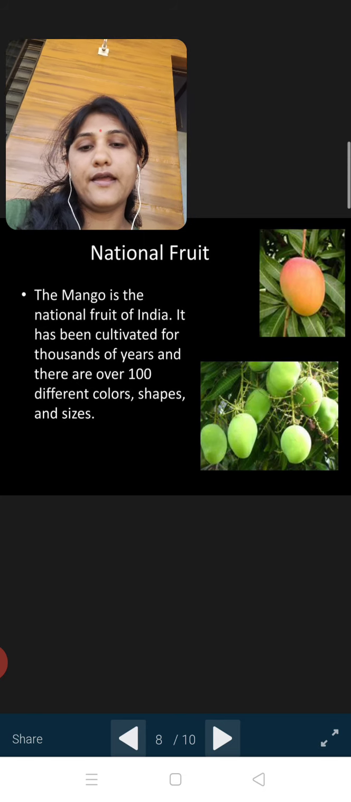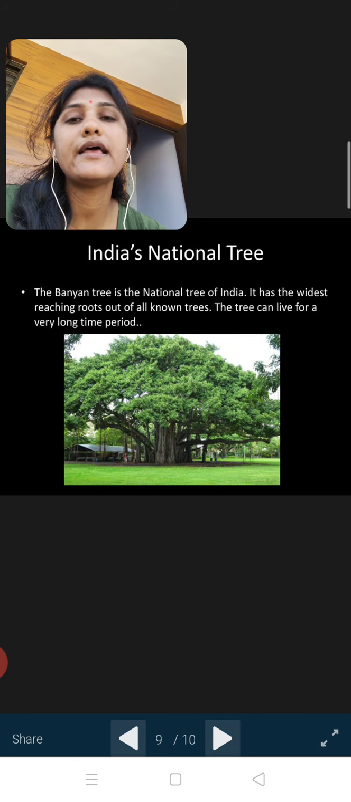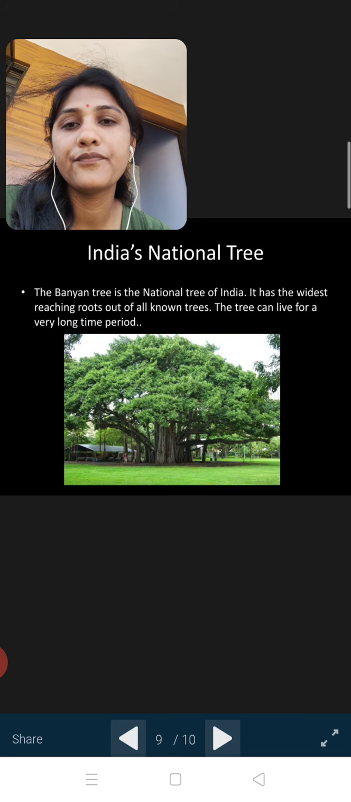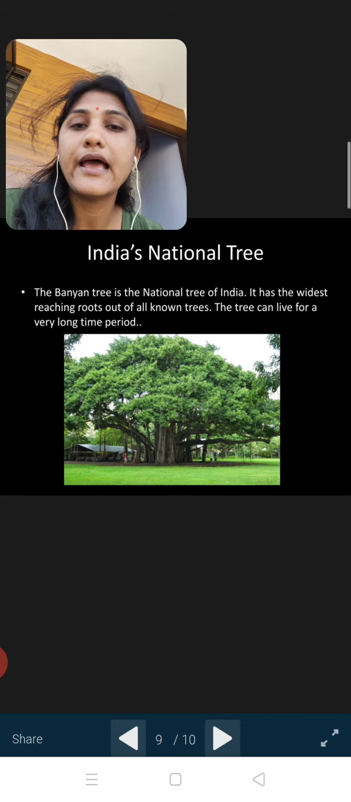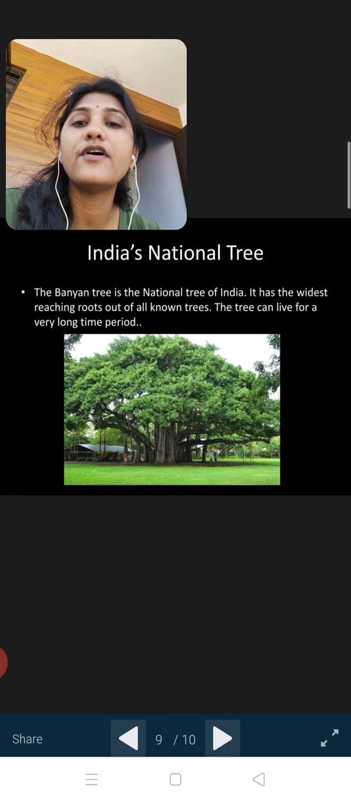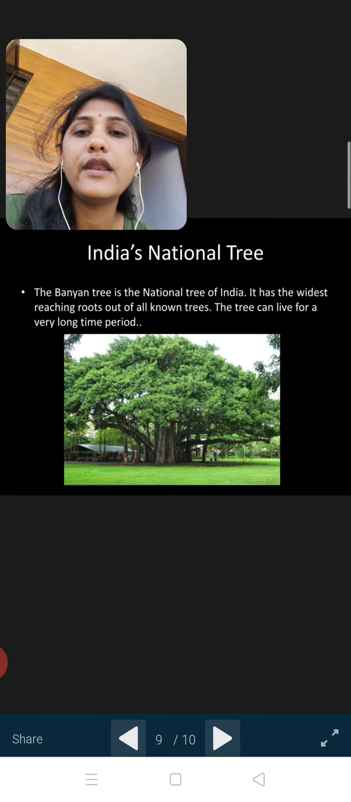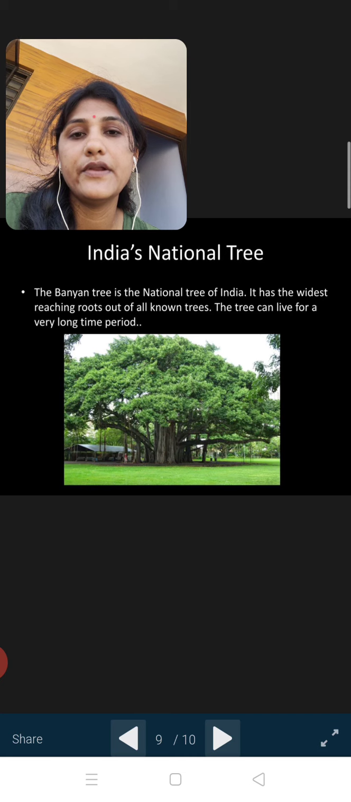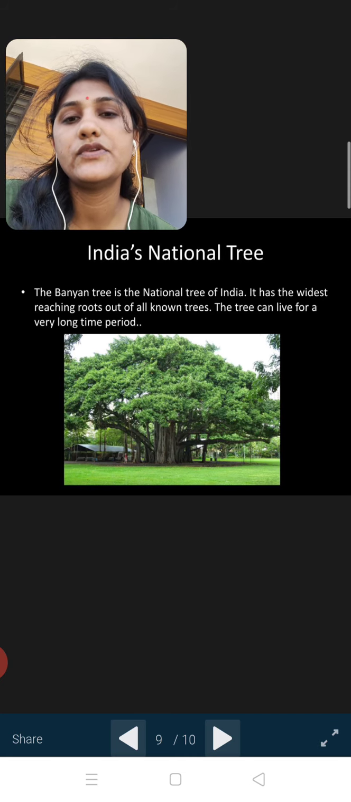right? And here comes India's national tree. Which is the national tree of India? It is the banyan tree. Yes, the banyan tree is the national tree of India. It has the widest reaching roots out of all known trees. The tree can live for a very long time, right? So it is India's national tree, the banyan tree.